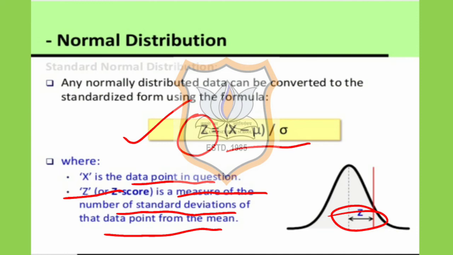X is the value of observation for which the probability has to be found. Mu is the mean and sigma is the standard deviation. So sigma is standard deviation, mu is mean.